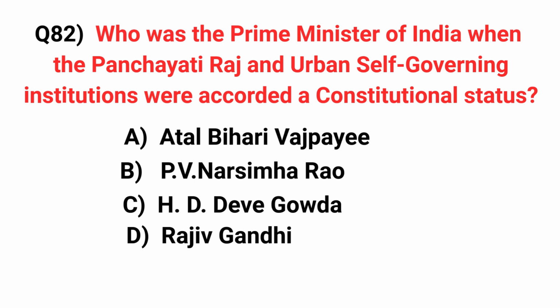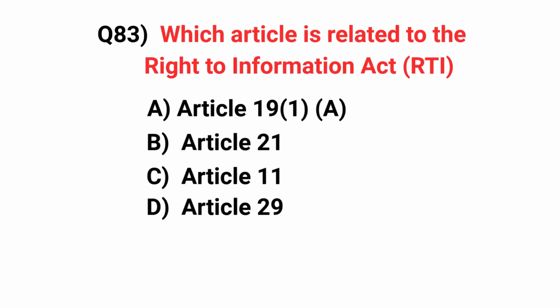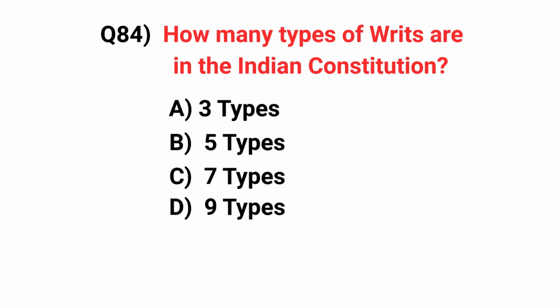Who was the Prime Minister of India when the Panchayat Raj and urban self-governing institutions were accorded a constitutional status? Answer: P.V. Narasimha Rao. Which article is related to the Right to Information Act (RTI)? Answer: Article 19(1)(a). How many types of writs are in the Indian Constitution? Answer: 5 types.